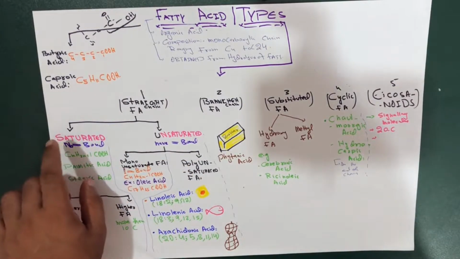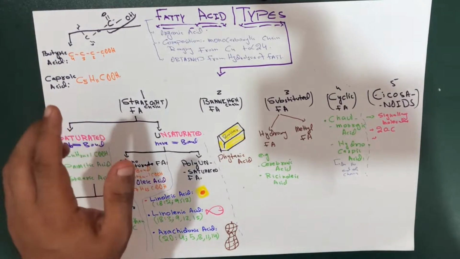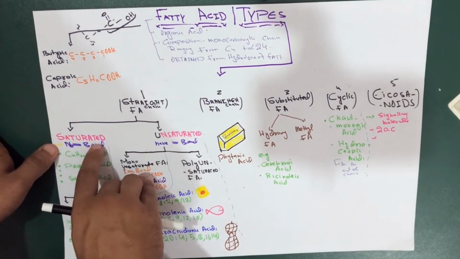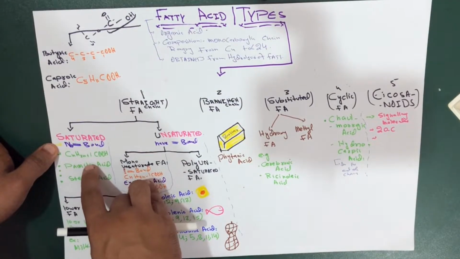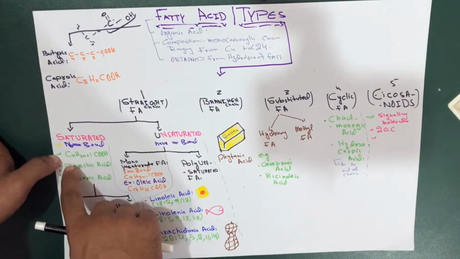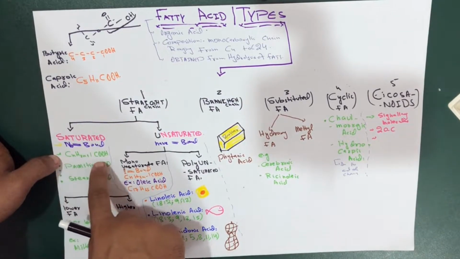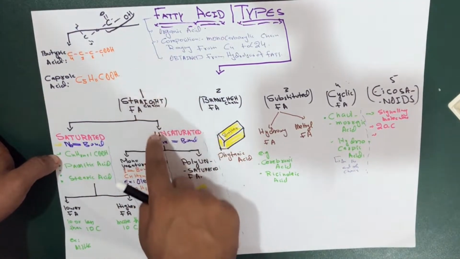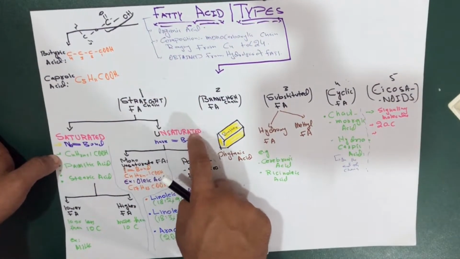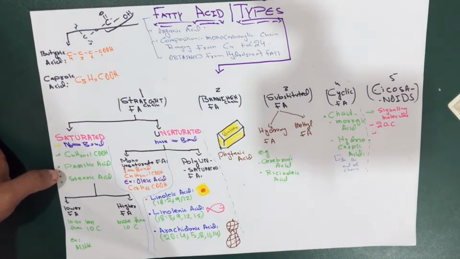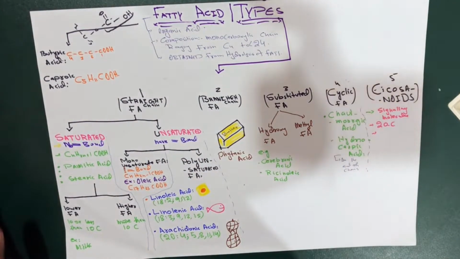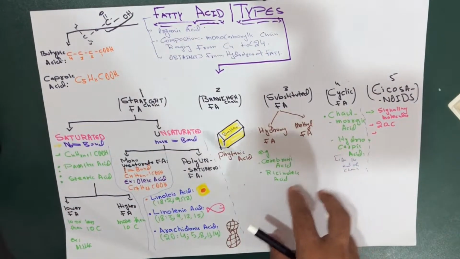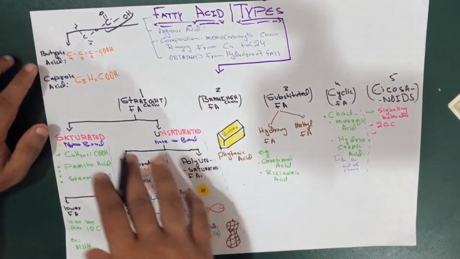So what we mean by the saturated fatty acid is those which contain no double bonds. There are no double bonds in the saturated fatty acids, and we have a general formula for the saturated fatty acid, that is CnH2n+1 COOH. But in the case of unsaturated fatty acids, we have the double bond. So what is the logic over here, and what do we mean by the words saturated and unsaturated? Saturated means it covers all the empty spaces.